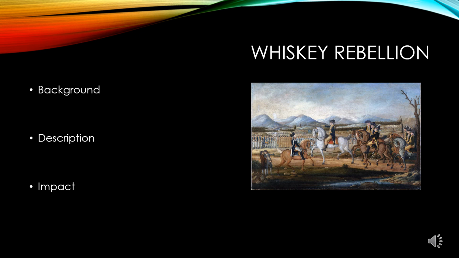When we think of something like Shays' Rebellion, we learned that the Articles of Confederation was too weak to handle major problems that arose, like Shays' Rebellion. And with the Whiskey Rebellion, under the Constitution, our new government can handle problems that come up. They're equipped to do that.